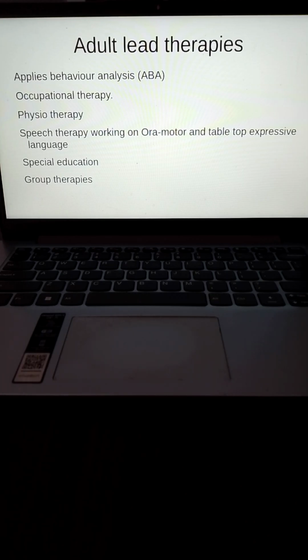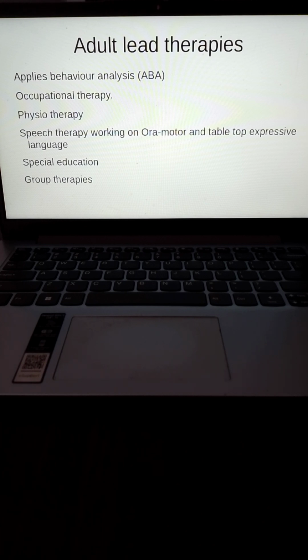So most of these therapy techniques, after diagnosis, parents are familiar with. So ABA, OT, speech are three therapy techniques that typically all parents tend to get into. Some parents will also get into special ed, and some parents will also get into group therapies at some point in the future.